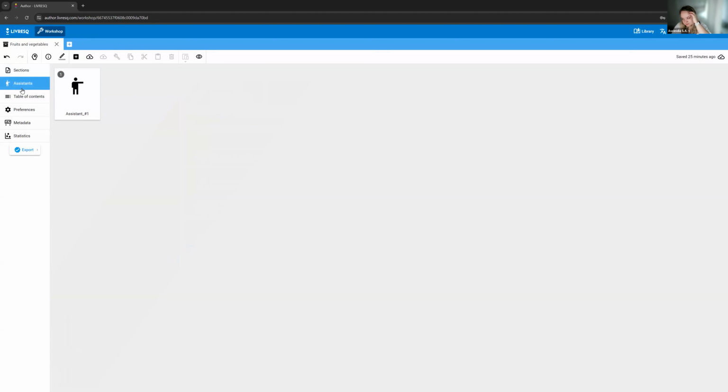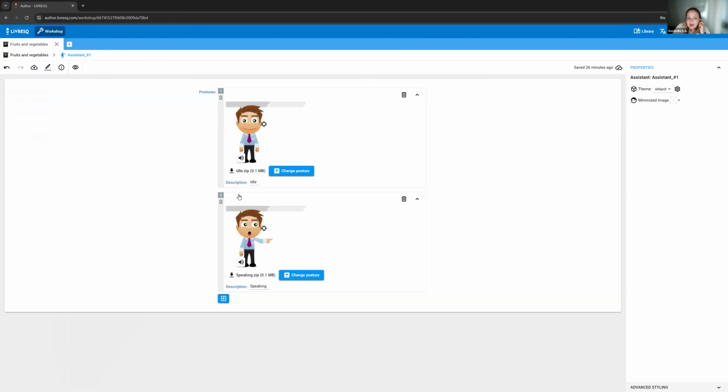We can have multiple assistants on a project. We can go into the default, double click, and we have animations here, but you can also add a GIF or any type of image, a static image, basically a JPEG or a PNG. It would be ideal for it to have a transparent background.